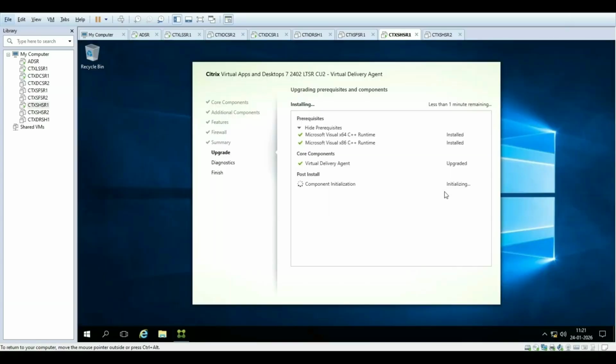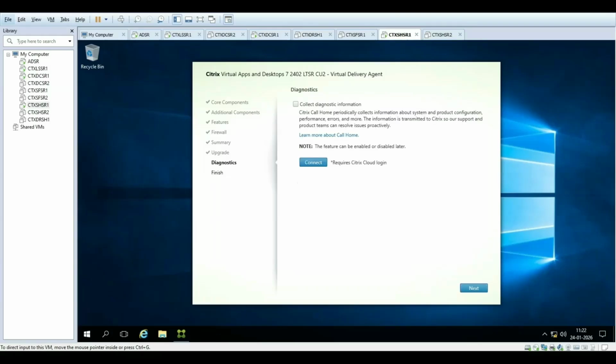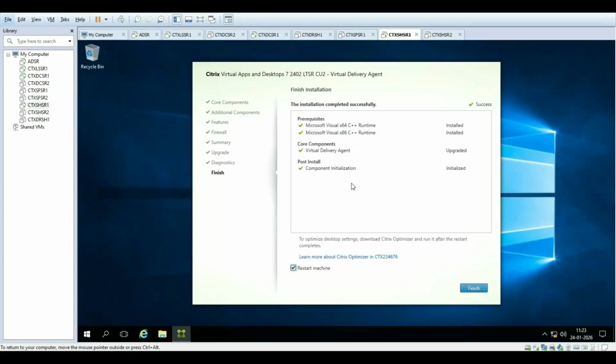The VDA agent upgrade is completed now, and the component initialization has started. It's showing 1 minute, but it will take some time, and then the upgrade will complete. Upgrade is completed. Now I'm going to click on next. The upgrade is completed.